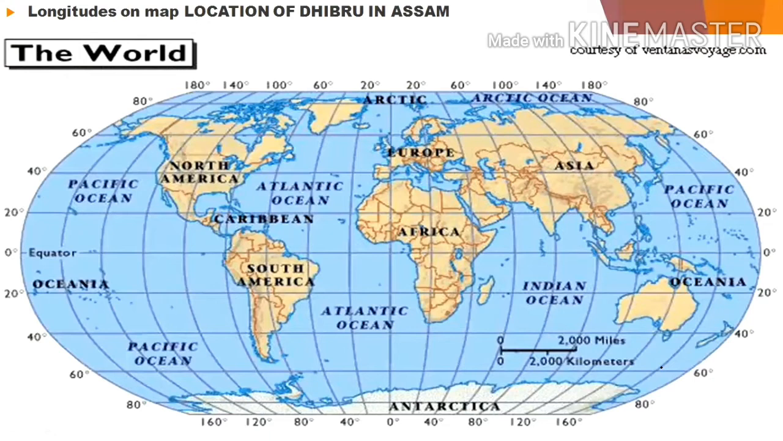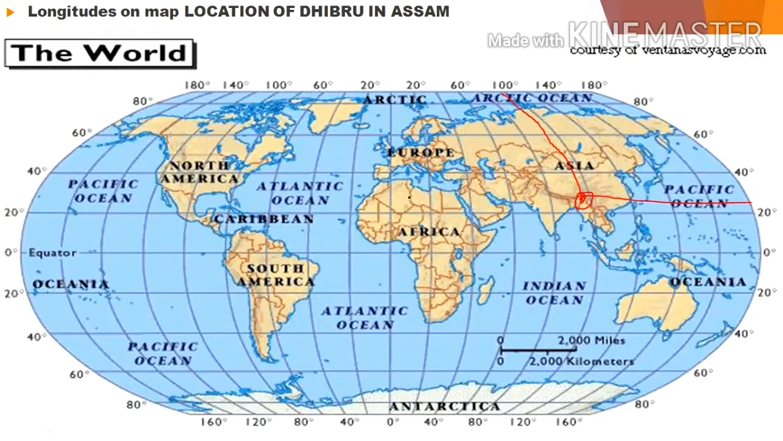The place given in your reader, Dhubri in Assam, is situated at 26° north. Suppose this is 20° and this is 26°, in Assam, somewhere here. And what is given here is 90° east. Suppose this is the eastern hemisphere. If we know these latitudes and longitudes, 26° north and 90° east, you can locate Dhubri on the world map. I hope it is very much clear to you now.